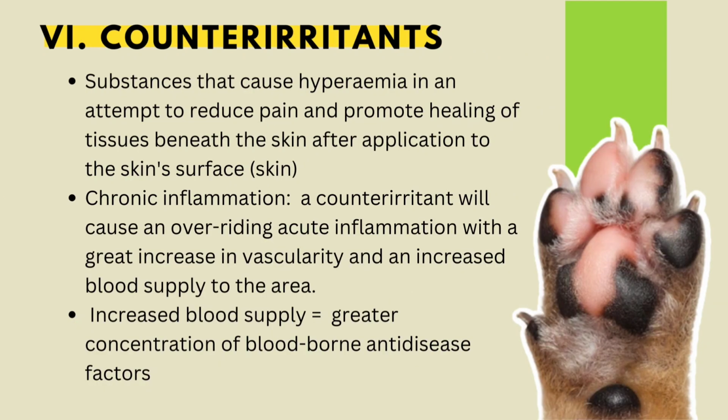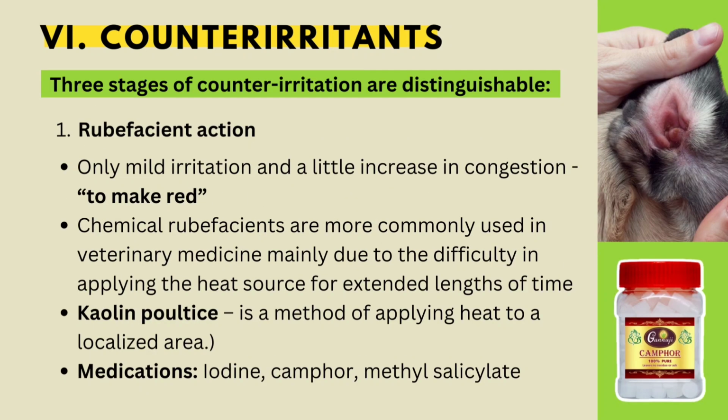Next, we have counter-irritants. These cause hyperemia in an attempt to reduce pain and promote healing of tissues beneath the skin after application to the skin surface. For chronic inflammation, it will cause an overriding acute inflammation with a great increase in vascularity and an increased blood supply to the area. An increased blood supply is equal to greater concentration of blood-borne anti-disease factors. There are three stages of counter-irritation that are distinguishable.